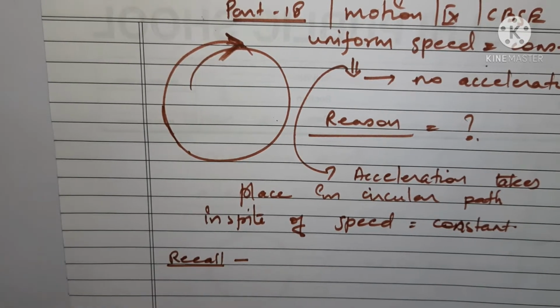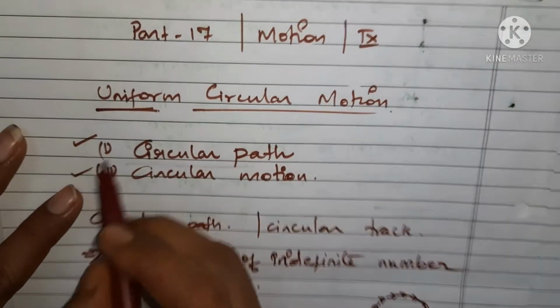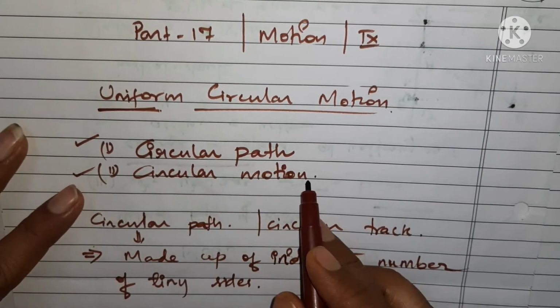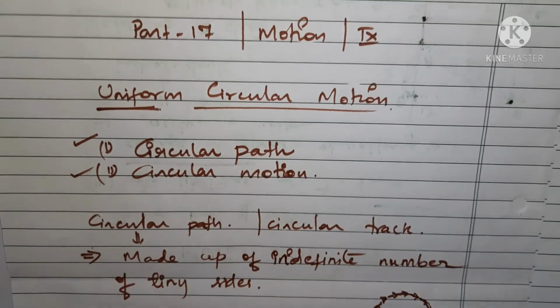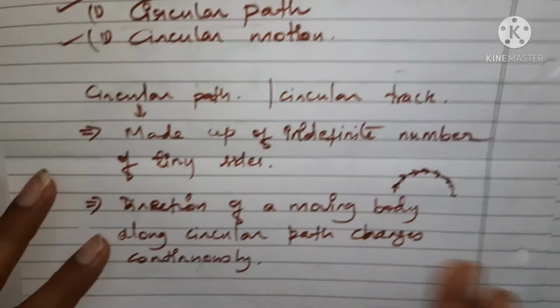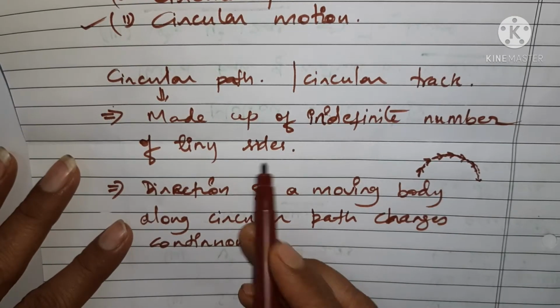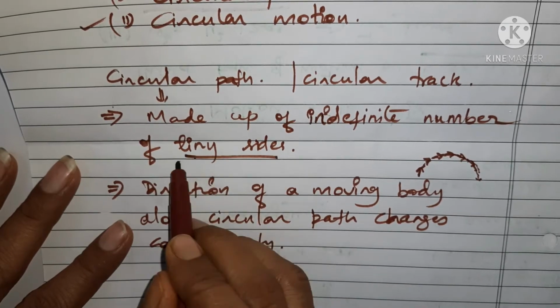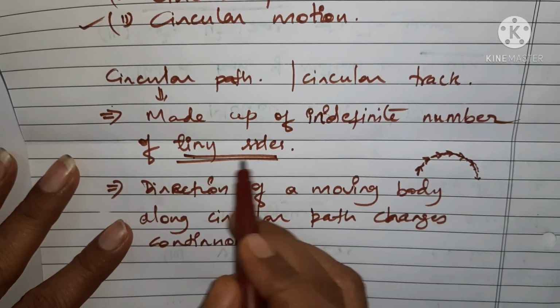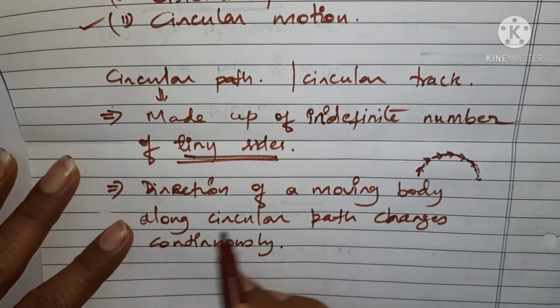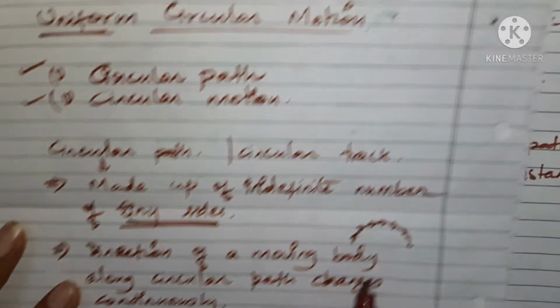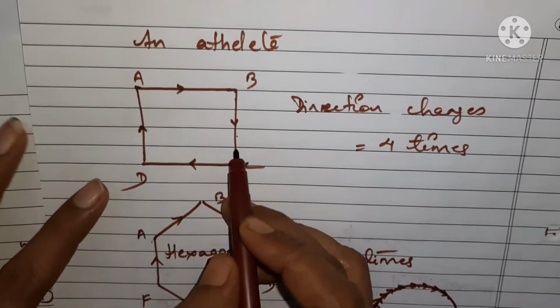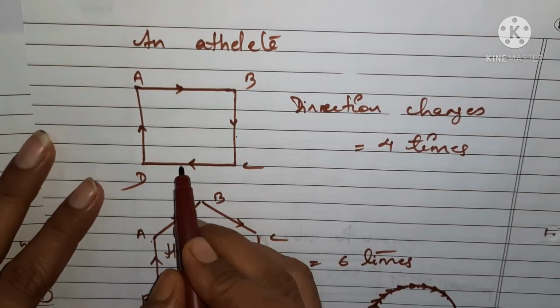I discussed in the previous video about circular path and circular motion. As I have told you, a circular path is made up of an indefinite number of tiny sides. If tiny sides are there, it means the direction of the moving body is going to change continuously, because in the square track the direction was being changed 4 times.